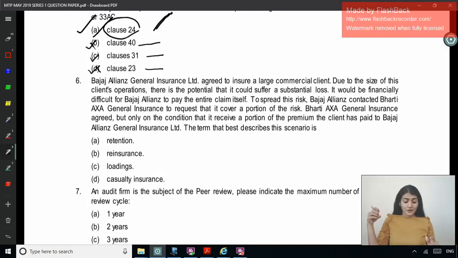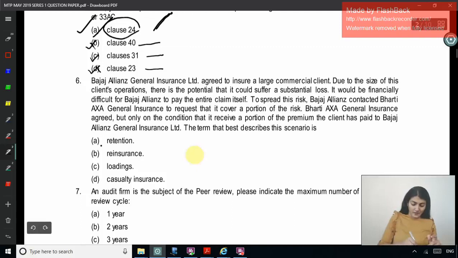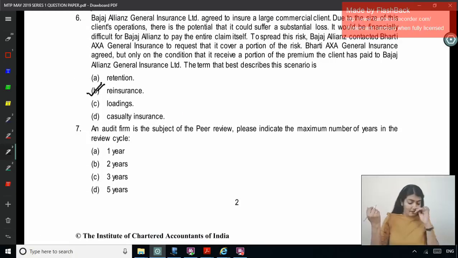Bharti AXA General Insurance agreed, but only on the condition that it receive a portion of the premium the client has paid to Bajaj Allianz General Insurance Limited. The term that best describes this scenario is retention, reinsurance, loading or casualty insurance, right? So this is reinsurance, so that is B.